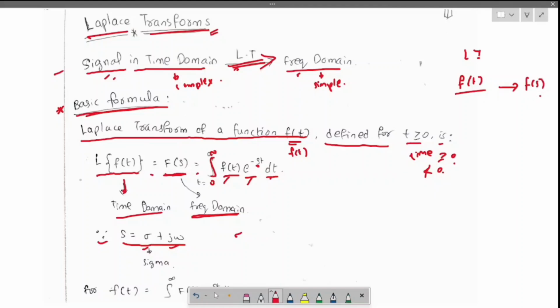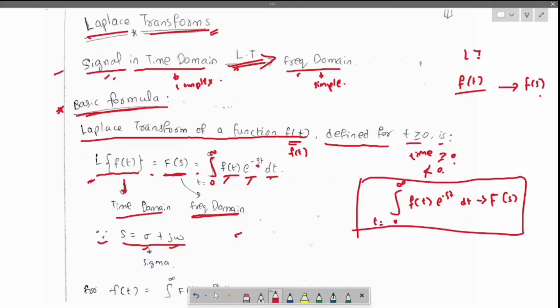Here the basic formula is important. Learn it by heart: the integral of t from 0 to infinity, because t is greater than or equal to 0, of f of t e power minus st dt, which gives the function in the frequency domain. I hope you got the idea with this basic formula.